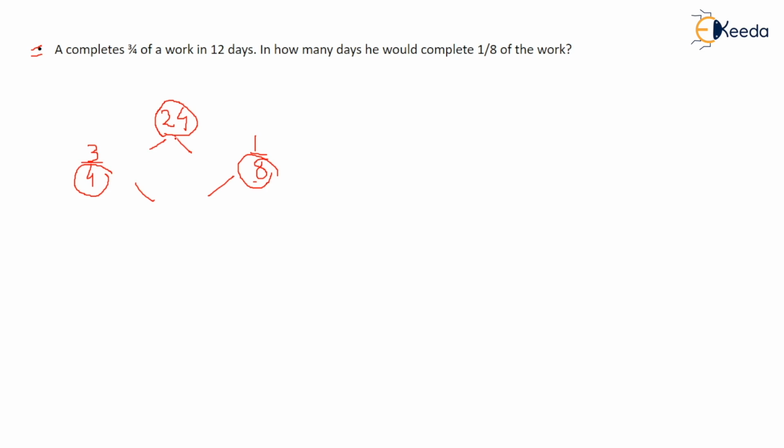What that means is that a person has to write 24 pages, right? A can complete 3/4 of the work in 12 days. So if I divide 24 into 4 parts, one part comes out to be 6 pages. And A can complete 3/4, which means 3 parts out of 4. If one part is 6 pages, then 3 parts equal 18 pages. So A has to write 18 pages.